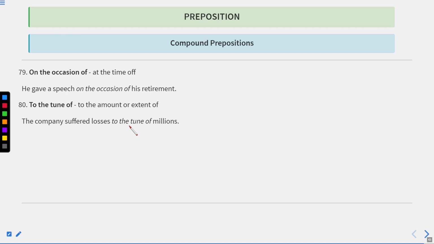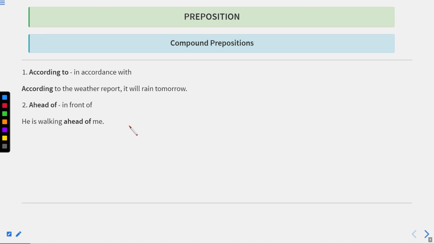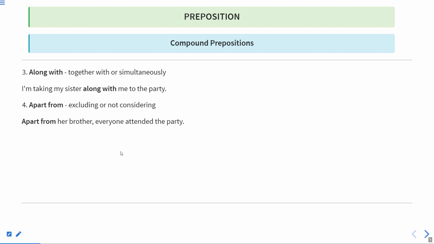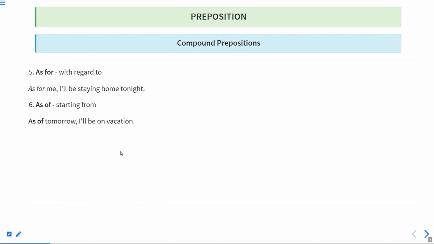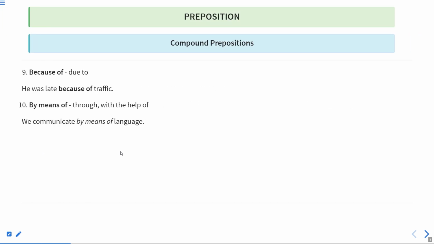Okay. So these are 80 phrases that we have discussed till now. Well, let's revise them once again so that they will be in your memory. So these are compound prepositions and the phrases we are going to discuss again so that they will be in your memory. The first one is according to, in accordance with, ahead of, in front of, along with, together with or simultaneously, apart from, excluding or not considering, as for, with regard to, as of, starting from, as per, according to, as well as, in addition to. We can also say that he as well as his father went to the market.